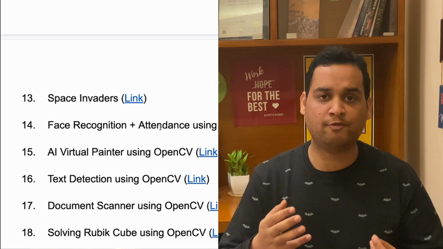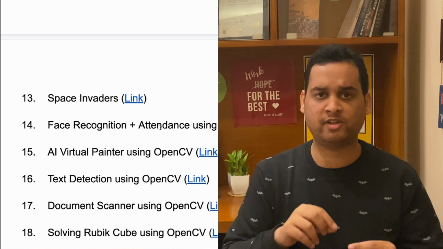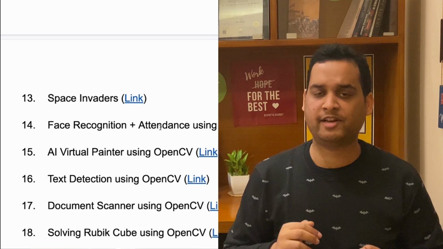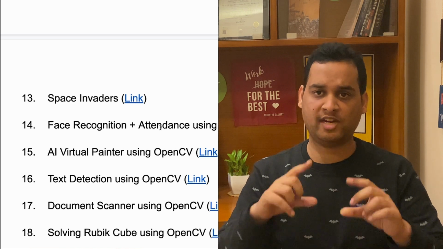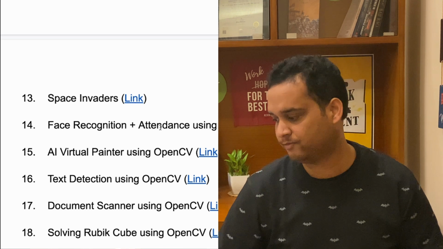Next, you can make an AI virtual painter, like you can paint with your hands, you don't have to use your mouse or touchpad, you can just paint with your hand, and it will detect the gestures of your hand. So this is a very cool project, you can just go ahead and make it. Text detection using OpenCV, you can take an image like we discussed for Google Lens, you can do this with the help of Python as well.